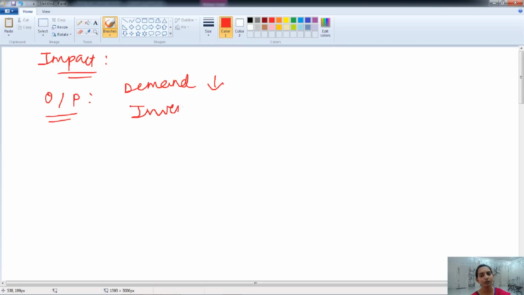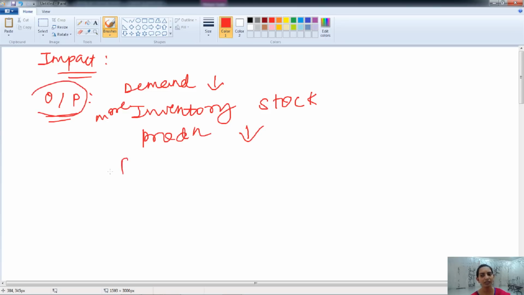Therefore the firm has more inventory stock because the production is high and demand is less. So in the future they would not like to do more production, so the production will decrease. That will lead to a fall in output in the future.